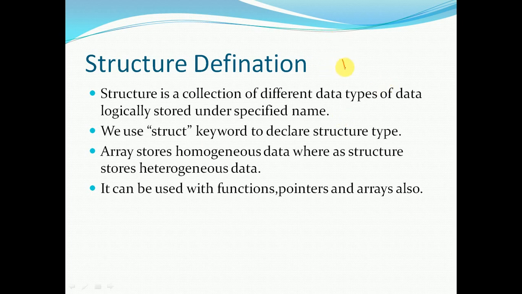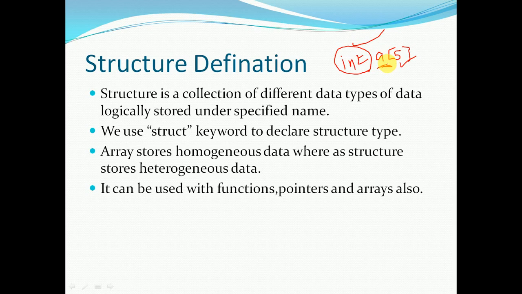Consider here we have int a of 5. That means a is an array variable that can store 5 values of integer type only. The advantage we have with an array is continuity. All the elements of the array are stored continuously in memory allocation. But what is the drawback? It can accept only one type of data to be stored in a. So it avoids multiple types of data.